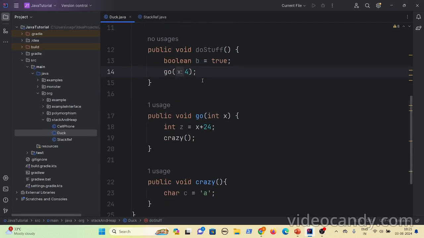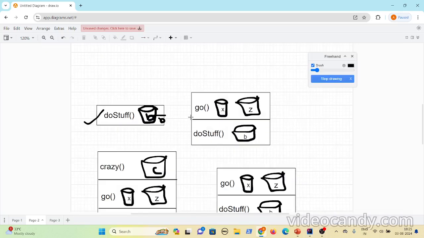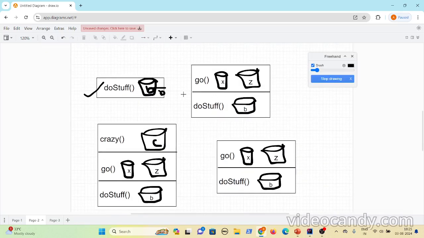In the second step, it is invoking the go method. Since go is another method, it creates another stack frame for go on top of doStuff. If you see here, on top of doStuff, another stack frame is created for the go method.